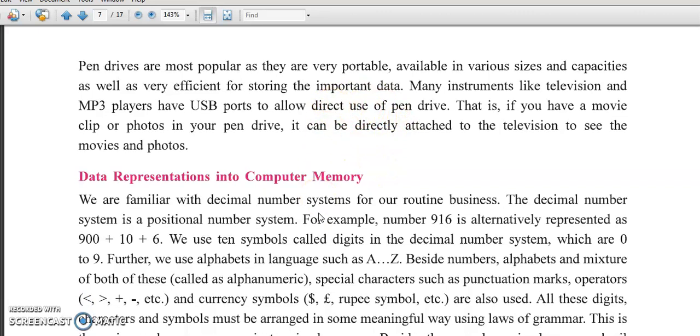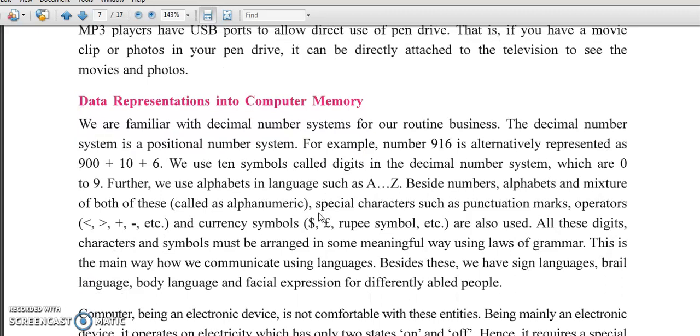Now, how is data represented in the computer memory? We already learned what a computer is and what memory is. A computer is an electronic machine which processes data and gives us information. What is memory? Only because of secondary memory did the computer become popular. There are two types of memory, primary and secondary. Secondary memory includes internal hard disk, external hard disk, compact disk, and external pen drive. These are all devices used to carry data from one system to another system.